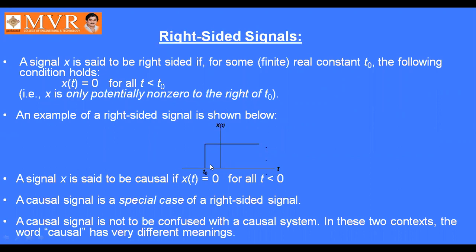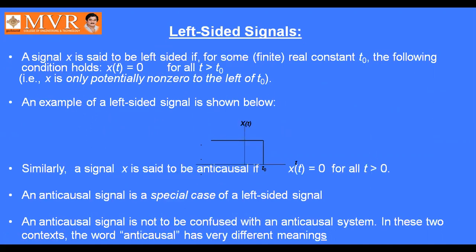That is called a right-sided signal, which is mathematically expressed as x of t is equal to 0 for all t less than t naught. In the same manner, a left-sided signal is defined as 0 for t greater than t naught. Beyond t naught, its value is 0. That is called a left-sided signal.